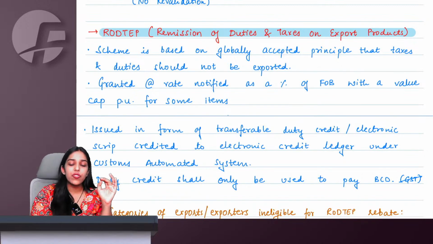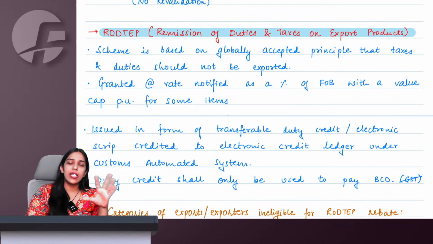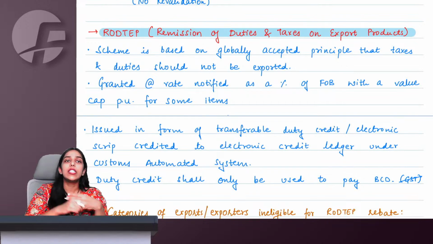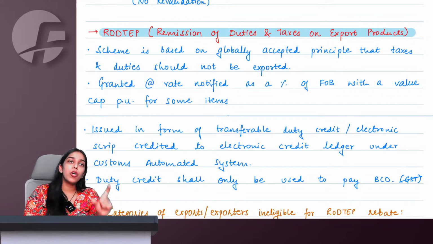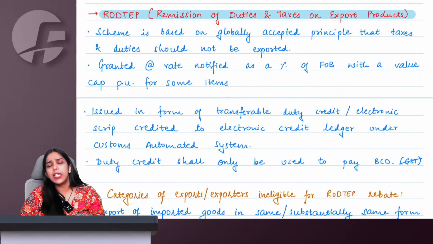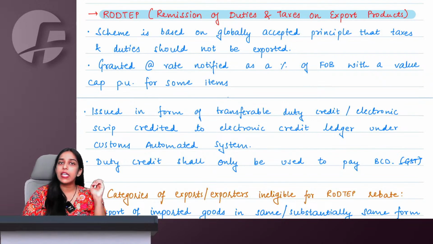You will not be able to handle the competition. Therefore, they always try to not export any duty. So if at all they have levied any taxes or duties from you, they always give you refund or remission or exemption for the same, so that your export products do not become costly. So we say normally there are mostly no export duties for the majority of goods. Import duty also they are giving you all these exemptions and remissions. GST also you get refund for export, but still there could be some other taxes or charges here and there that government is collecting from you, which they are not giving you back.